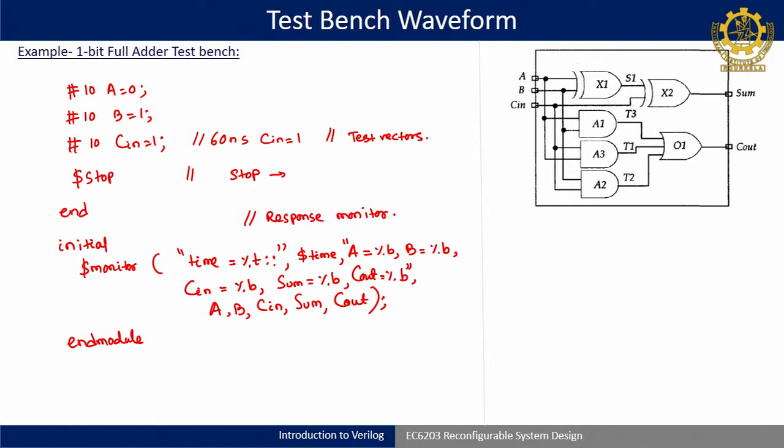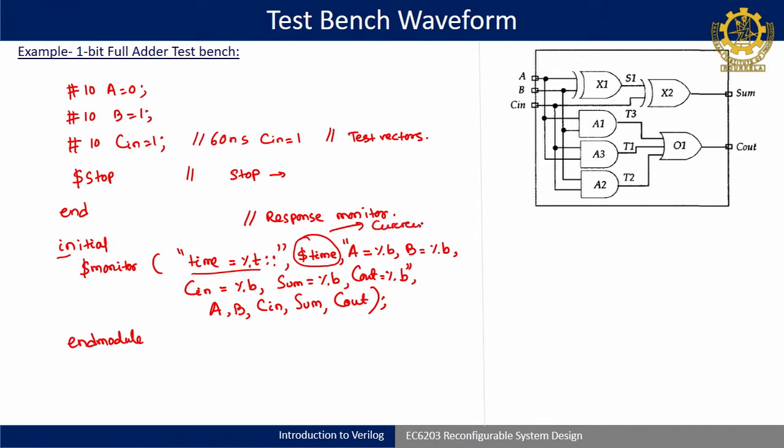Okay. Here in the initial block I have only one statement, so I have not given any begin and end. If there are multiple statements, then only begin and end have to be given. Okay. And here the syntax is the same. This displays in terms of %t, and $time is the function that gives you the current simulation time.